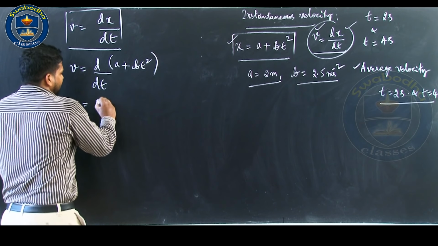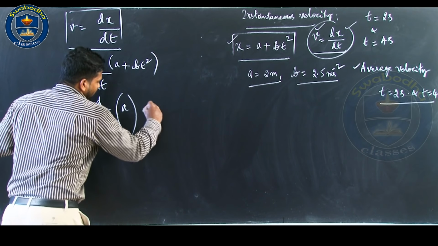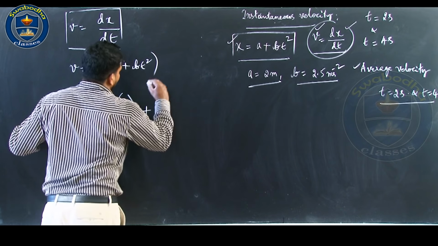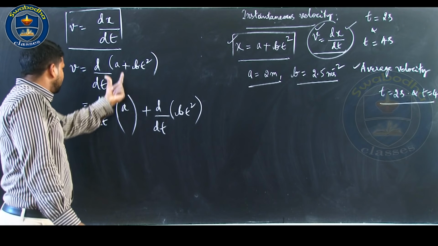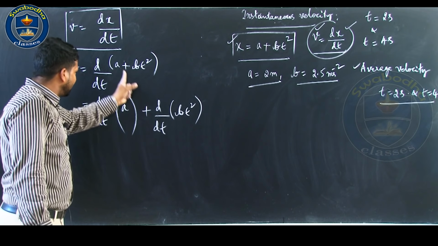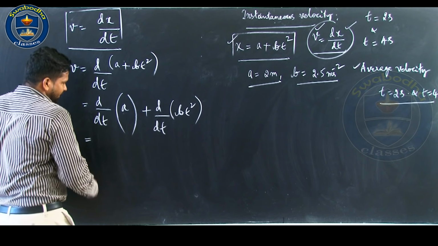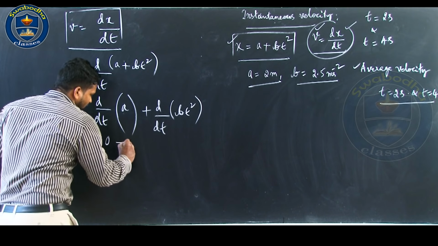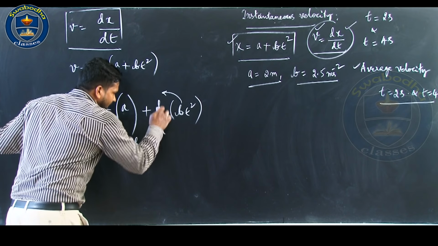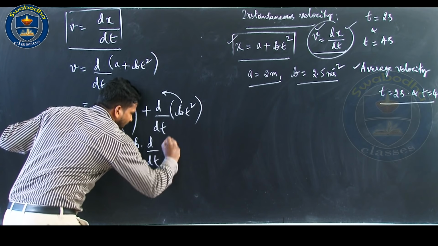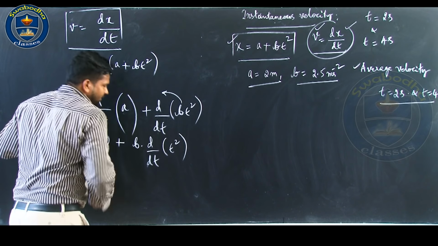I will split it: d by dt of a plus d by dt of bt square. a is a constant, differentiation of a constant is 0, that is the formula. And b is a constant, so the constant comes outside: b d by dt of t square.